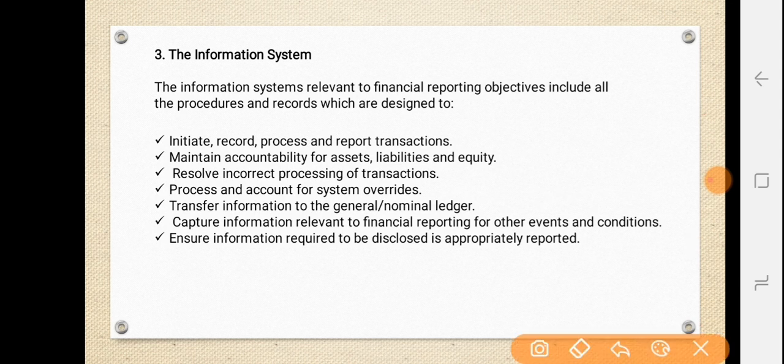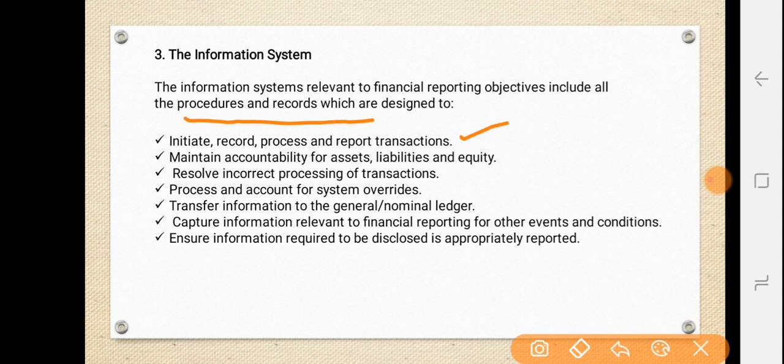See, the information system is relevant to the financial reporting objectives. It includes the procedures and records which are designed to show how the organization is maintaining its procedures, and how it is going to record its financial statements. All this will be covered in the information system. Okay, so certain things relate to the information system: initiate, record, process, and report transactions.